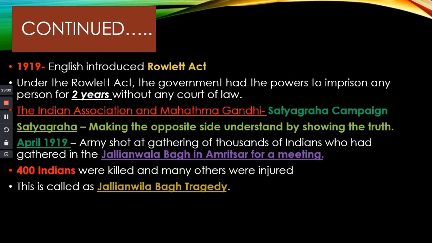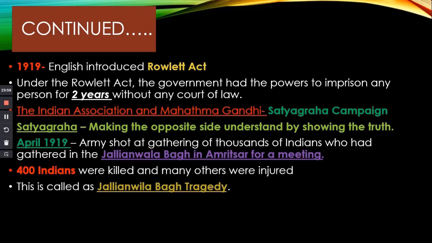During that time, the English army shot at these Indians. 400 Indians were killed and a lot of others were injured. Some of the people fell into that well, jumped into that well.